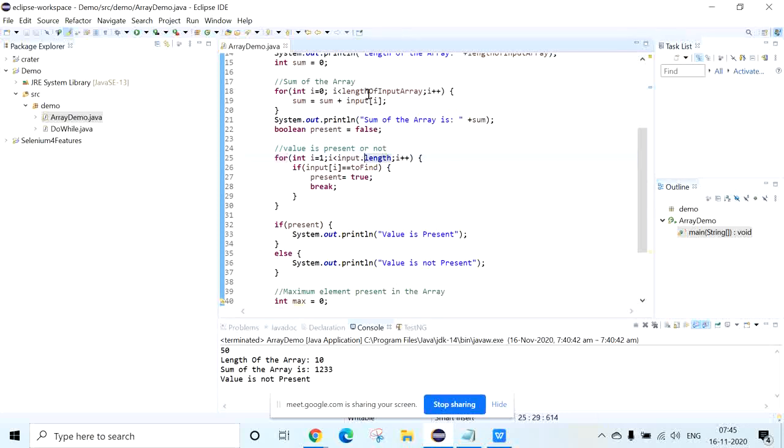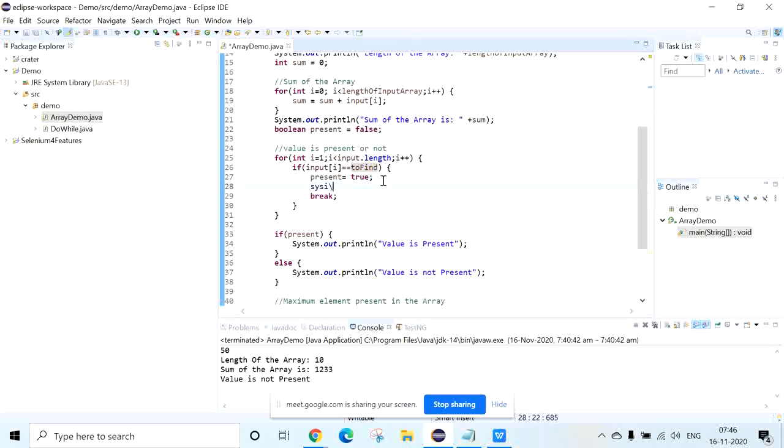I am comparing each and every index value with the given search value. If this condition is true, I want to make present equal to true. Okay, why? Because we need some reference.